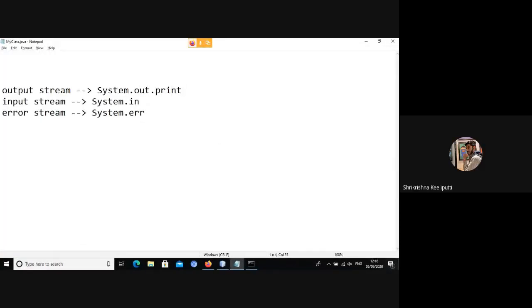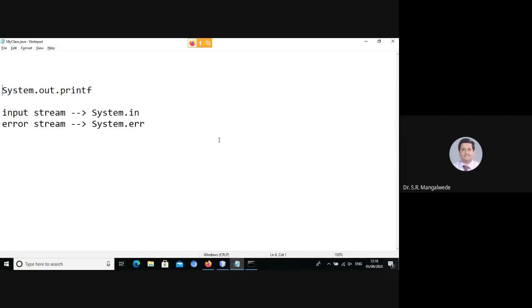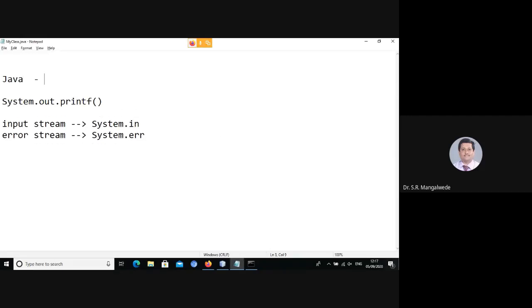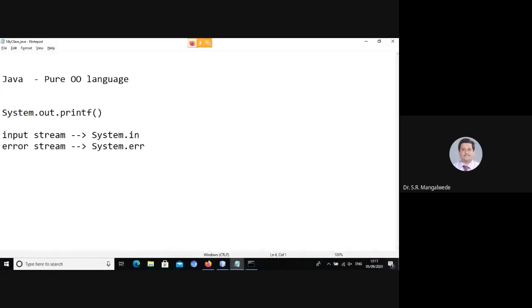Can we use backslash n? Yes, in that case you have to use a C-style printf statement. This was made clear yesterday. However, I want all of you to come out of your C hangover, because you are learning a pure object-oriented language. Java is a pure OO language. How about C++? I don't say this is a pure OO language. It is a hybrid OO language.